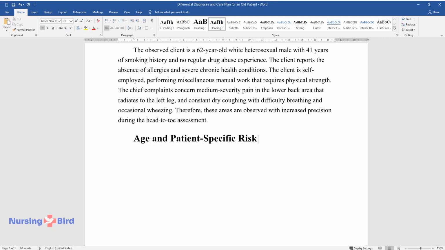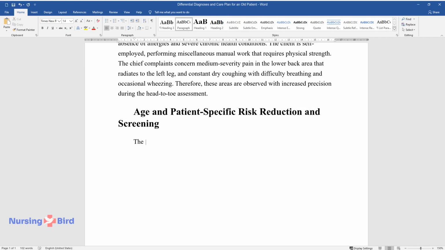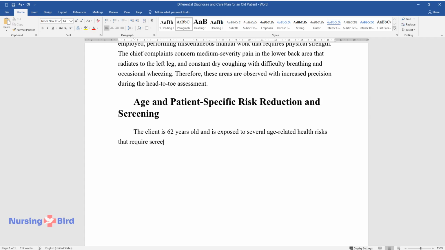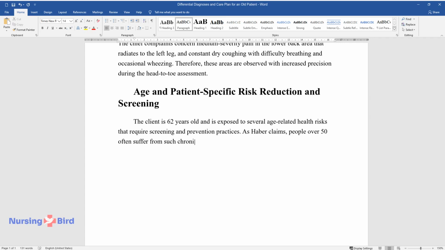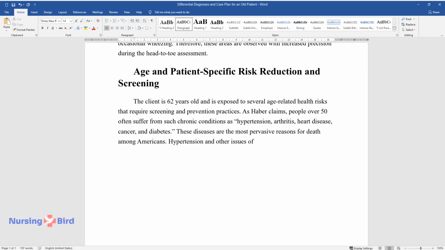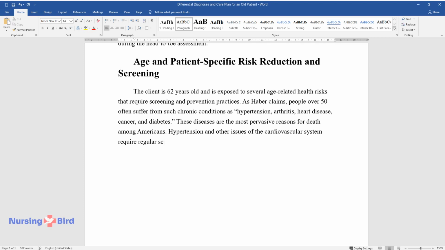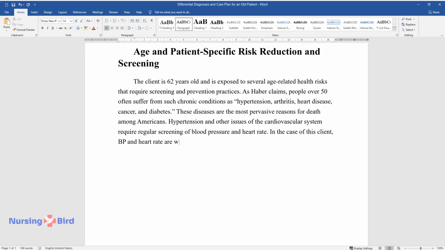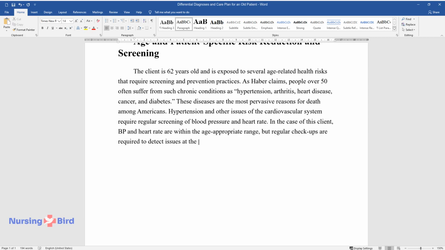Age and patient-specific risk reduction and screening. The client is 62 years old and is exposed to several age-related health risks that require screening and prevention practices. As Haber claims, people over 50 often suffer from such chronic conditions as hypertension, arthritis, heart disease, cancer, and diabetes. These diseases are the most pervasive reasons for death among Americans. Hypertension and other issues of the cardiovascular system require regular screening of blood pressure and heart rate. In the case of this client, BP and heart rate are within the age-appropriate range, but regular checkups are required to detect issues at the early stage.